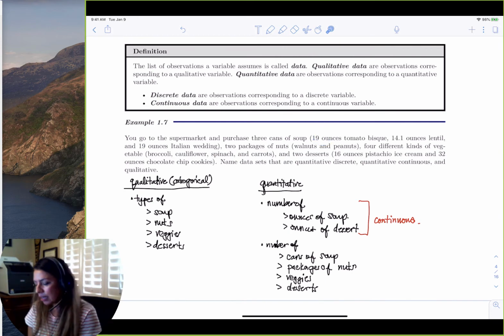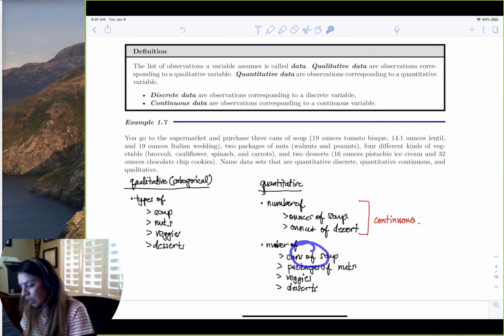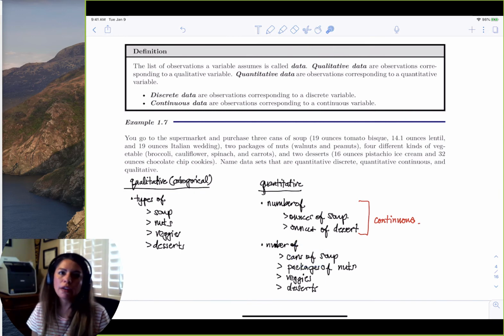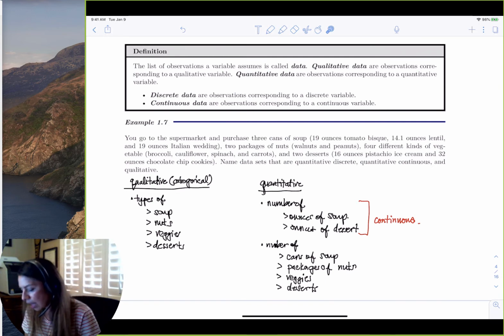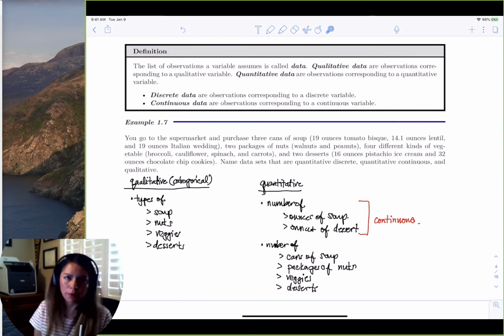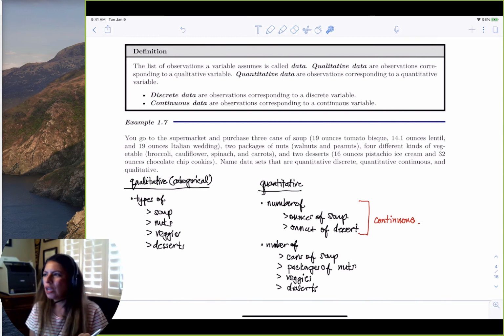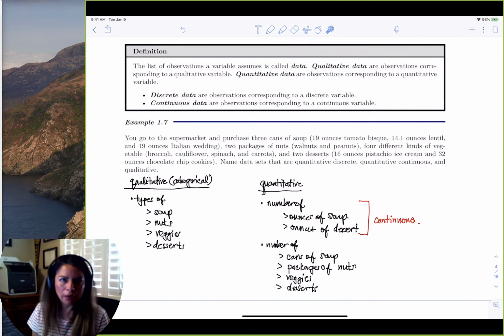So same thing here with quantitative. The number of cans of soup is quantitative because could I eat an average number of cans of soup a week? Yeah, I eat an average of about 2 cans of soup a week. Could I have an average number of desserts I eat a week? Well, yeah, I eat an average of maybe 5 desserts a week, right? So you can still find the average, right?